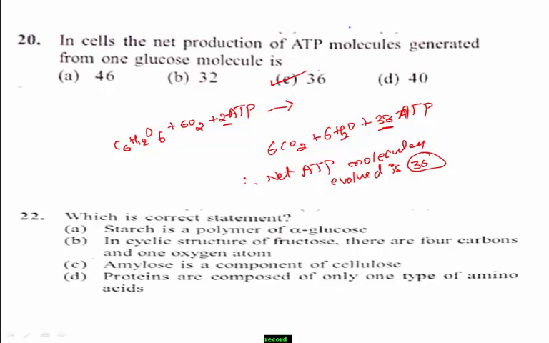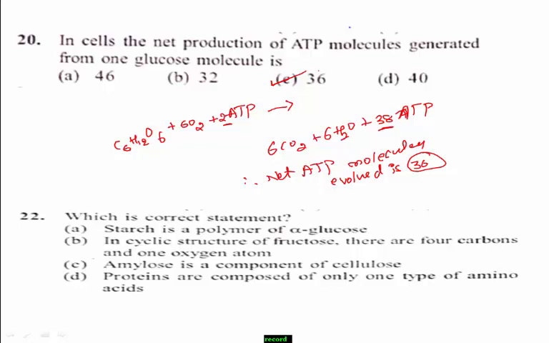Next, question number 22. Which is the correct statement among the given options? Option A, starch is a polymer of alpha glucose. Option B, in cyclic structure of fructose there are 4 carbons and 1 oxygen atom. Option C, amylose is a component of cellulose. Option D, proteins are composed of only one type of amino acids.